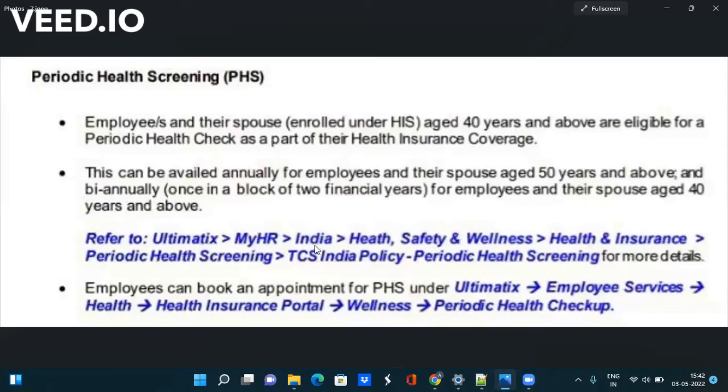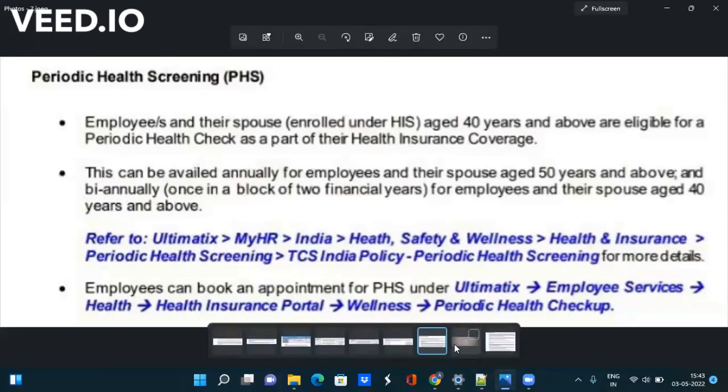Employees can book an appointment for PHS under this path: Ultimatics, Employee Service, Health Insurance Portal, Wellness, and Periodic Health Checkup. Inside this, everything will be done, like your BP checkup, sugar checkup, and every regular checkup.